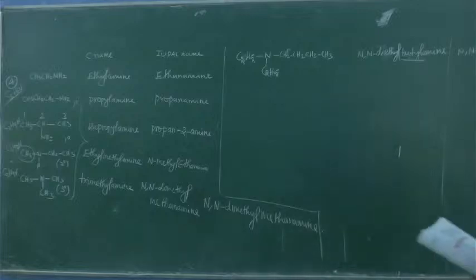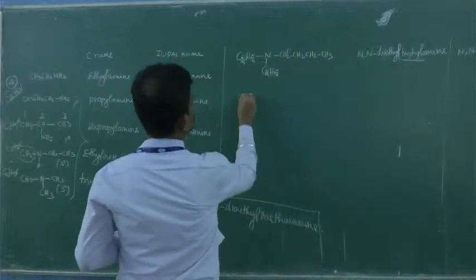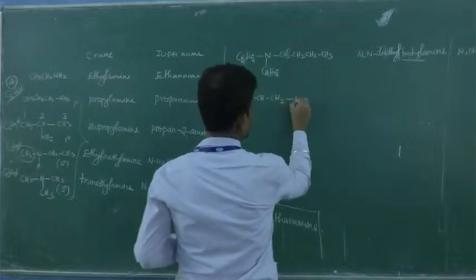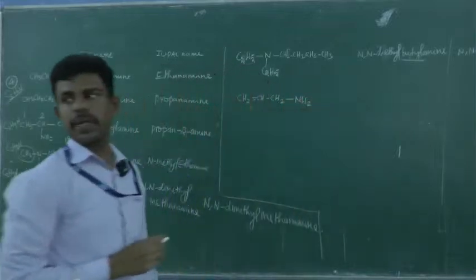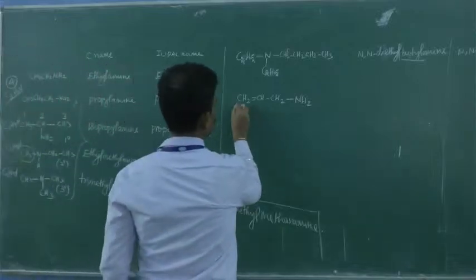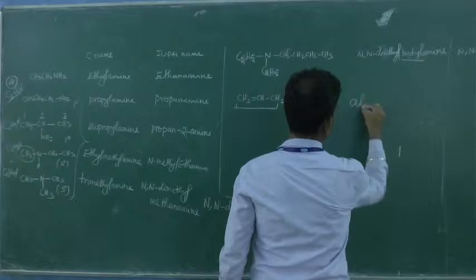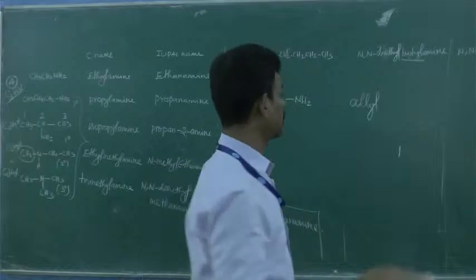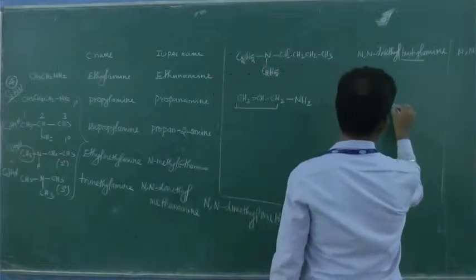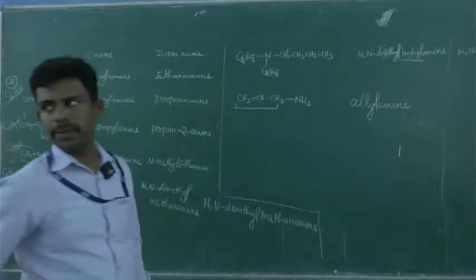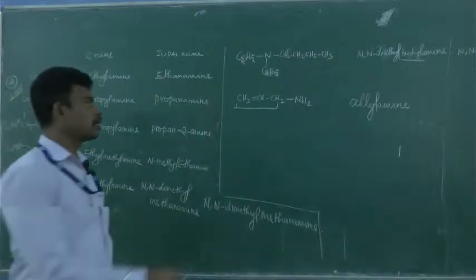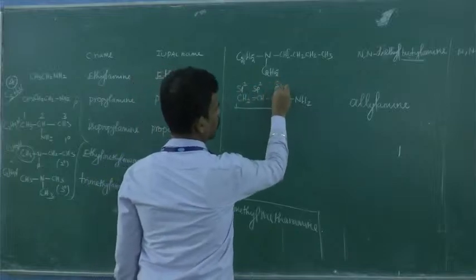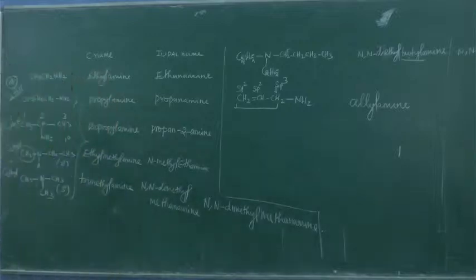So there are other examples. CH2, CH, CH2. How do you name this? Whenever this fragment comes, its name is allyl. Please note, whenever this fragment comes, it is allyl. We have studied allyl halides, right? Allyl amine. What is its common name? We have a 3-carbon fragment, and 2 carbons should be sp2, and 1 carbon should be sp3. Is it clear? This is called allylamine.